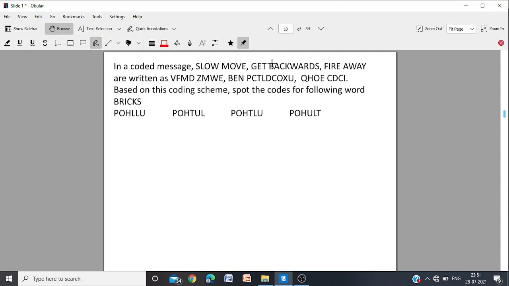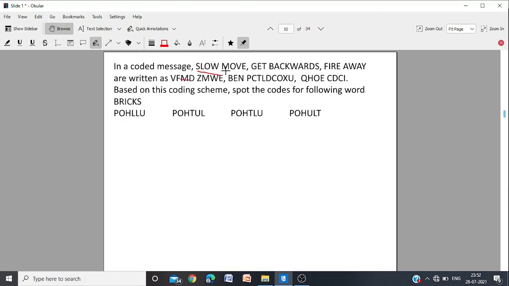Now there is a coded message. Slow move, get backwards, fire away. They are written by a code, which these code words do not have any connection. It can't be alphabetical order or adding 5 or subtracting 2. There is no such order. And we also note that for a 4-letter word, we get a 4-letter word.